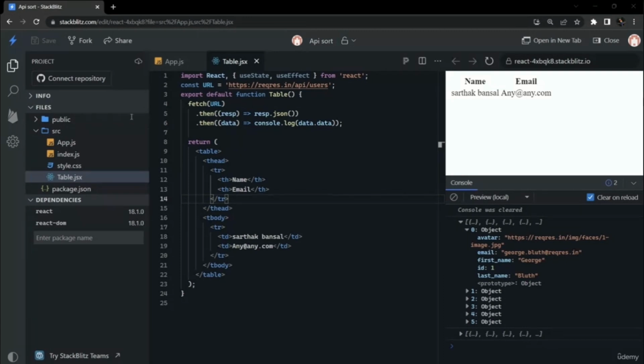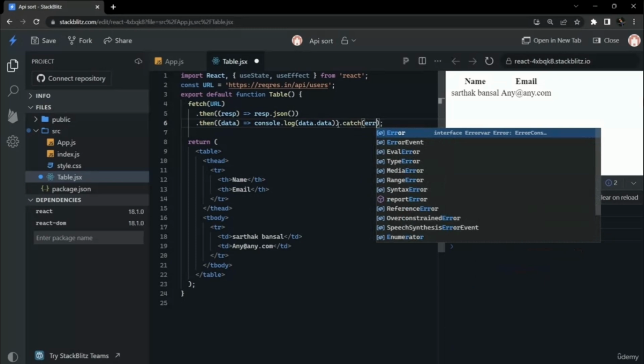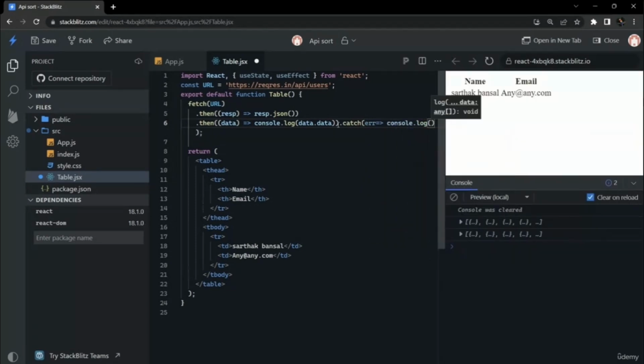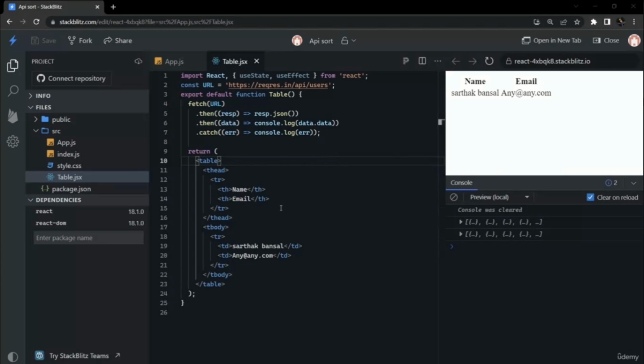So what we will do is, we have to write production ready code. So in our interviews, we just catch if any error comes, we will console that error. So it is good practice to catch the errors.